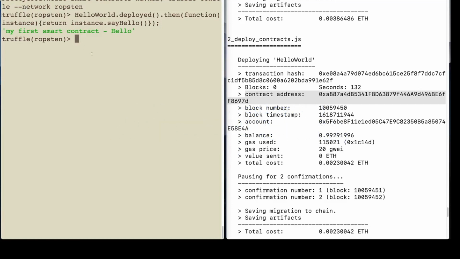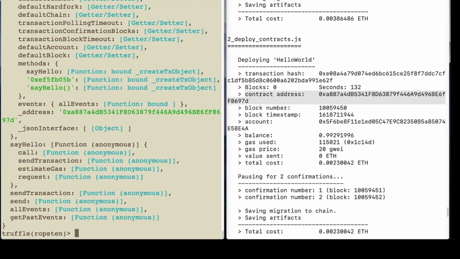You can also look at the contract that is deployed using this command line. Let me show you how. In this command, if you see here, I'm again invoking the HelloWorld deployed method, and I'm calling function(instance){return instance}. Instead of saying instance.sayHello, I'm just returning the instance, which will give me back the actual smart contract that's been deployed. This is the actual smart contract that is converted into bytecode.